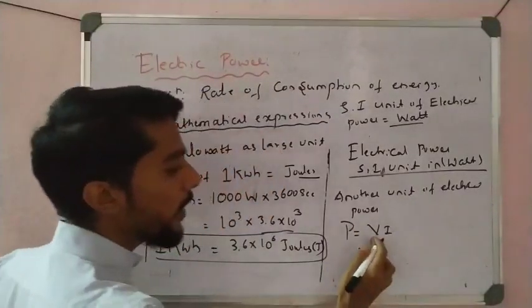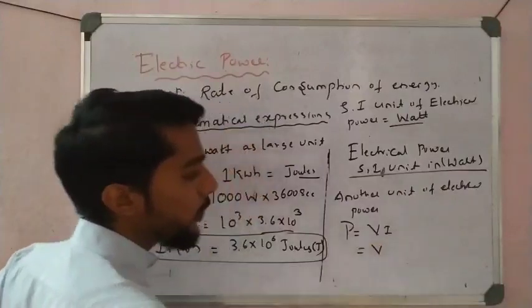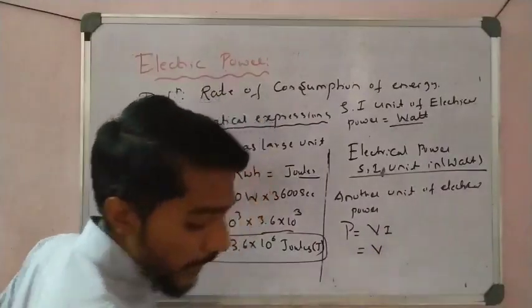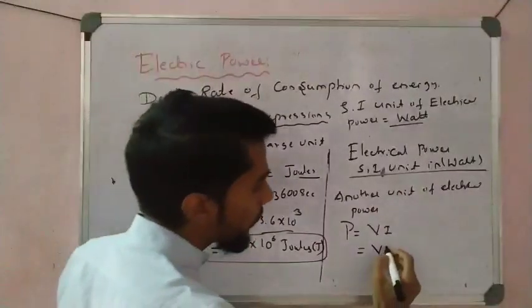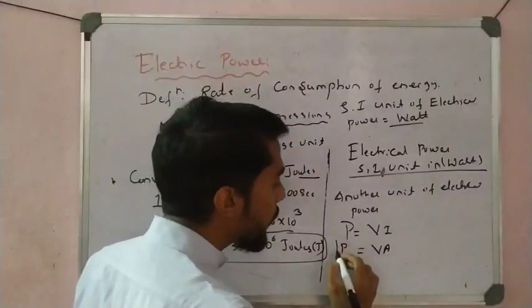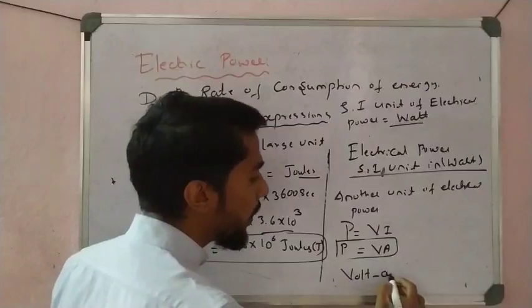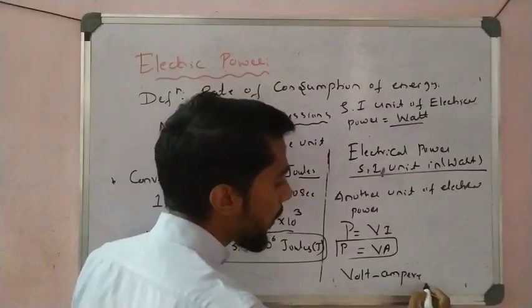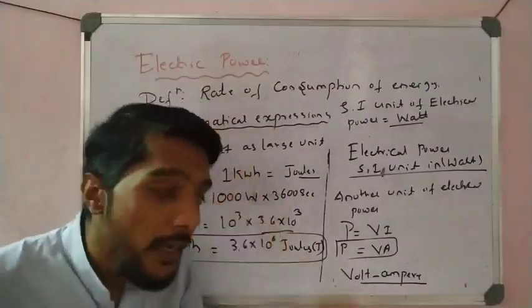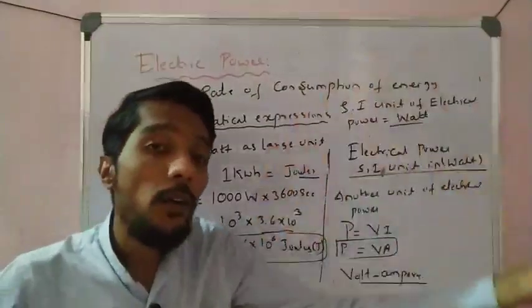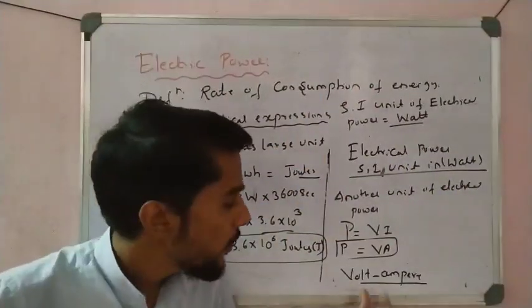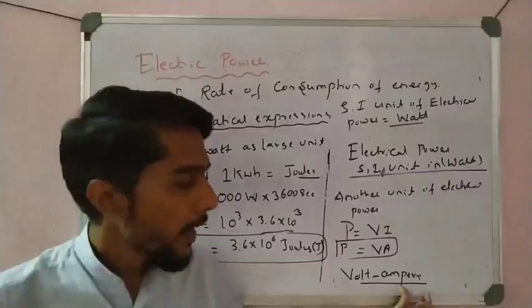So now what is V? V is volt. Okay, what is this? I stands for ampere. So another unit of power is volt ampere. Volt ampere also, right? So the SI unit is watt. The other unit of electrical power is volt ampere.